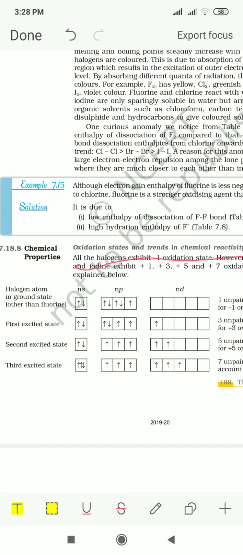So an oxidation state of -1 is seen in case of fluorine, and since it is the most electronegative element, it shows only this oxidation state, that is -1. But the rest of the elements may show oxidation states of +1, +3, +5 and +7.